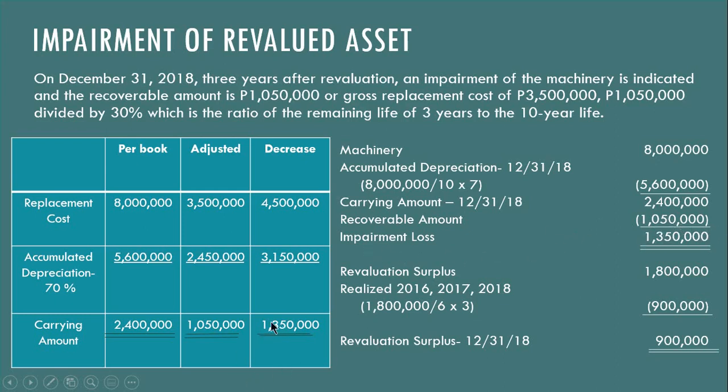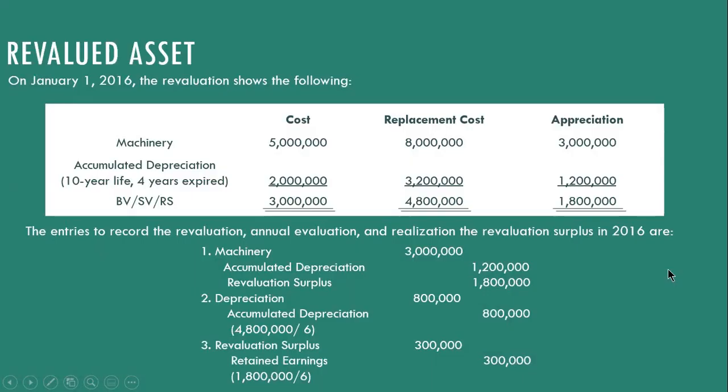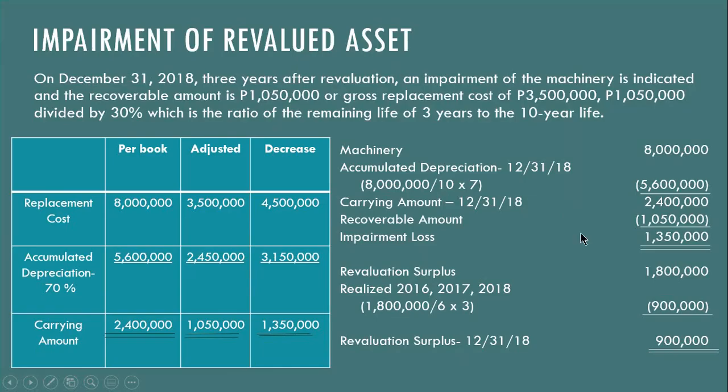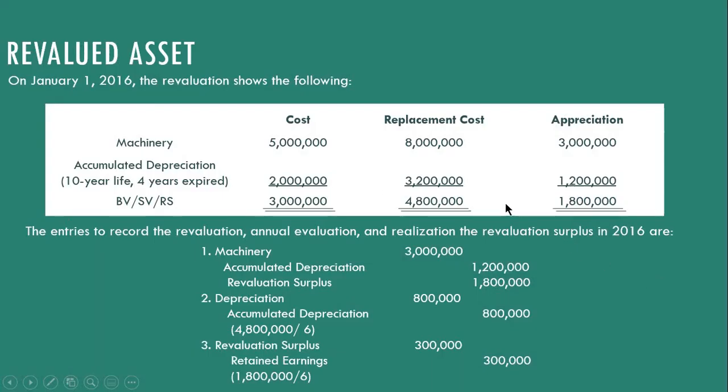Now, remember nga itong revaluation surplus is 1.8 million. That is on January 1, 2016. January 1, 2016 to December 31, 2018, that's 3 years. Pasabot, 3 years nag-piecemeal realization tayo ng ating revaluation surplus to retained earnings.